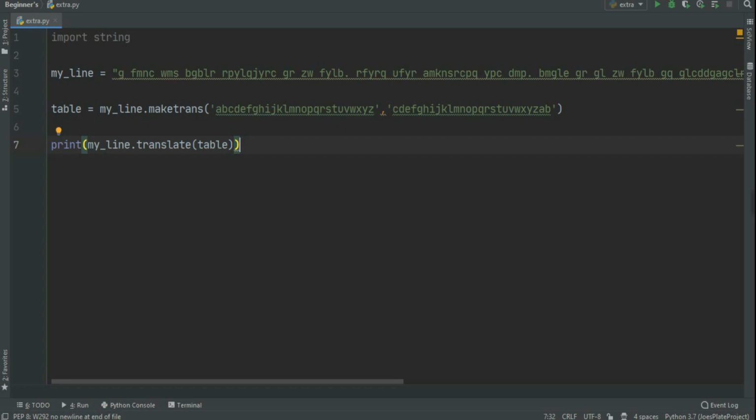For example, A B C D E F G H I J K L M N O P Q R S T U V W X Y Z, shifted by two, because we are skipping two characters. So C D E F G H I J K L M N O P Q R S T U V W X Y Z A B. So for A it's C, for B it's D, and so on.